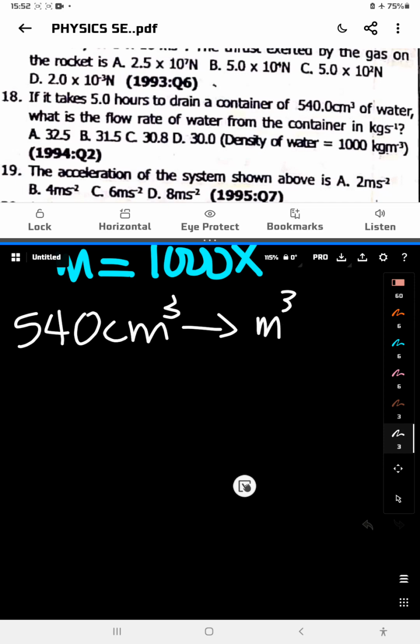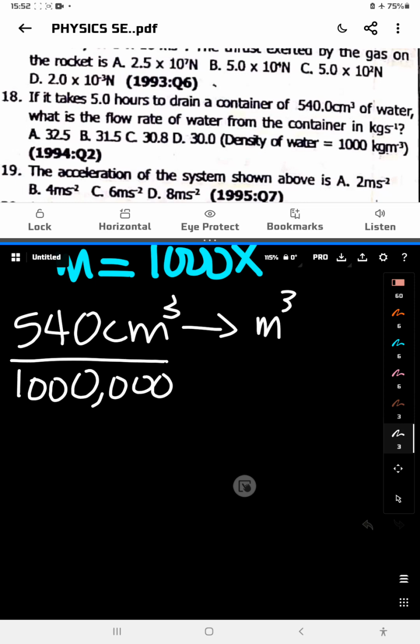No bother. We divide them by 1 million. I cannot stress your head. If you say 540 divided by 1 million, it will give you 0.00054.